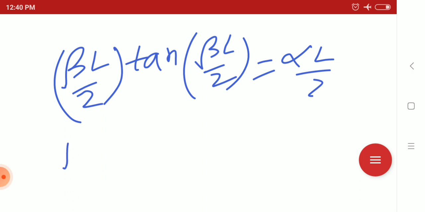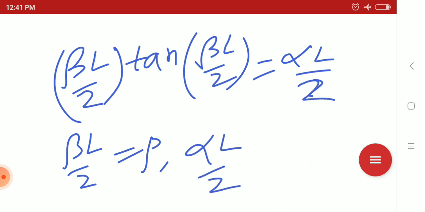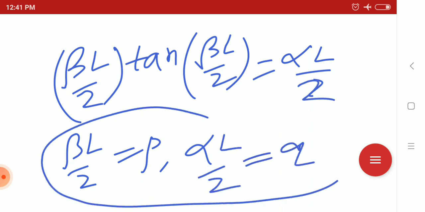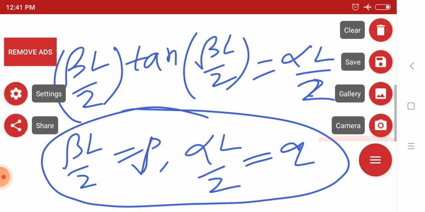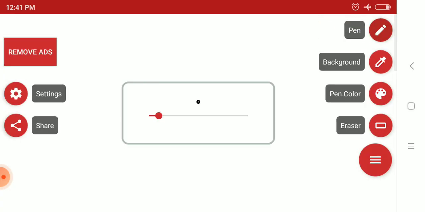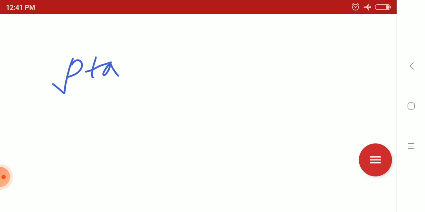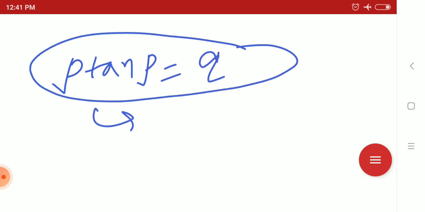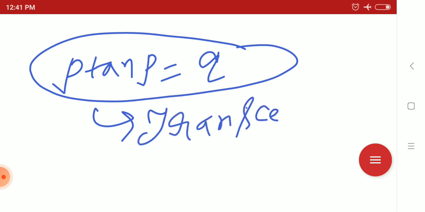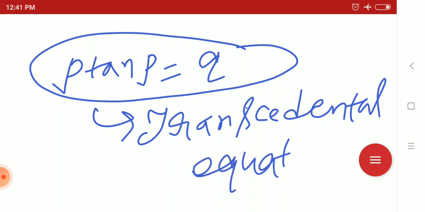Now if we put beta L by 2 as P and alpha L by 2 as Q, we will get P tan P equals Q. This is the transcendental equation in case of the finite square well.